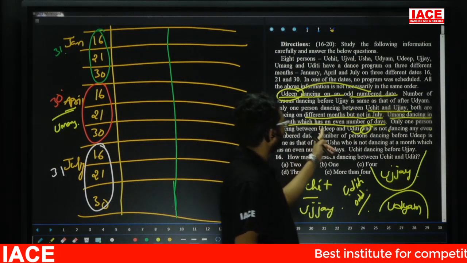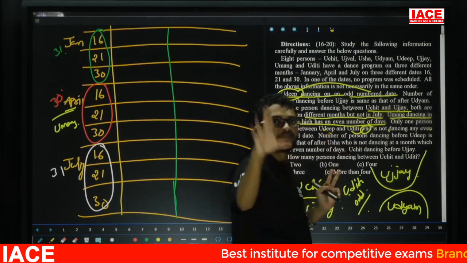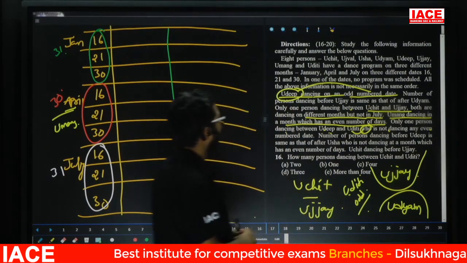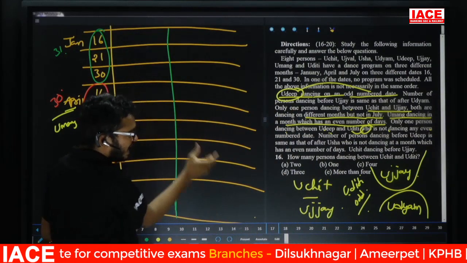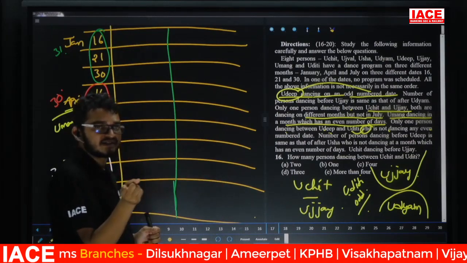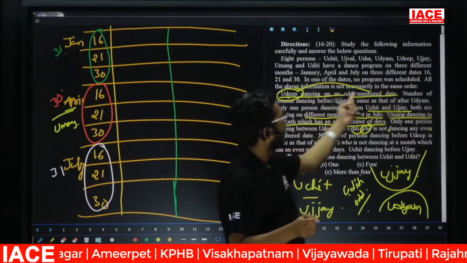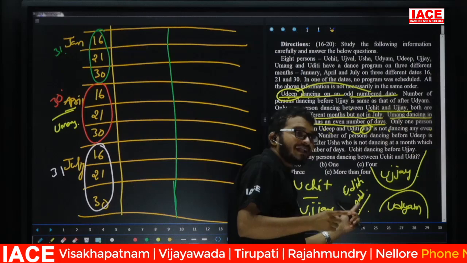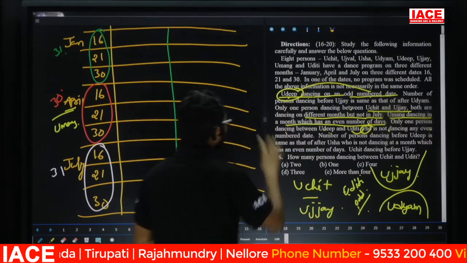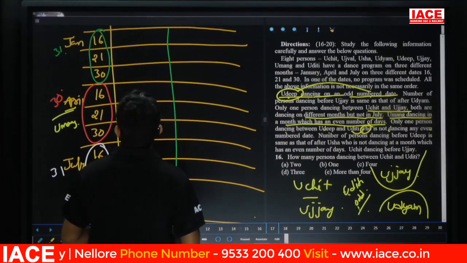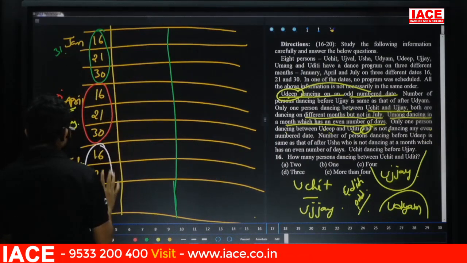But between Uditi and Udip, we are having one person. Now, suppose Uditi and Udip both are on odd number days. See here, Udip dancing on odd. Now, Uditi also dancing on odd. Now, for Uditi and Udip, the possibilities are what? January 21, April 21, July 21.